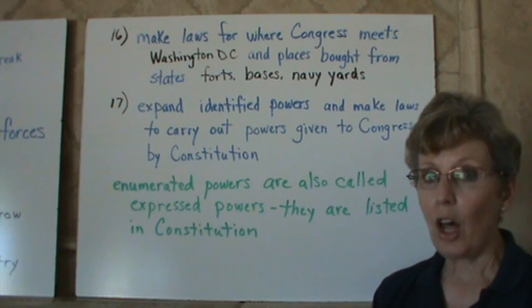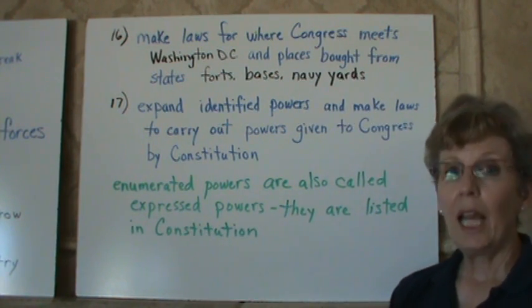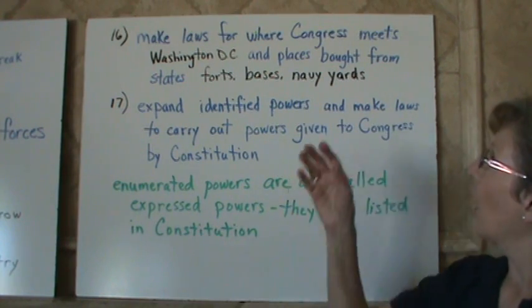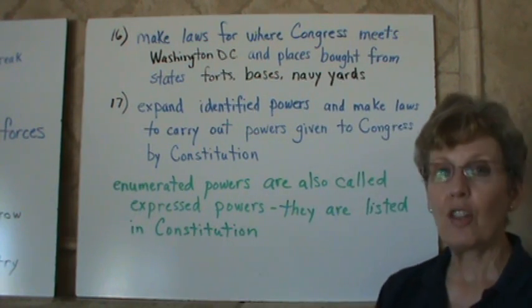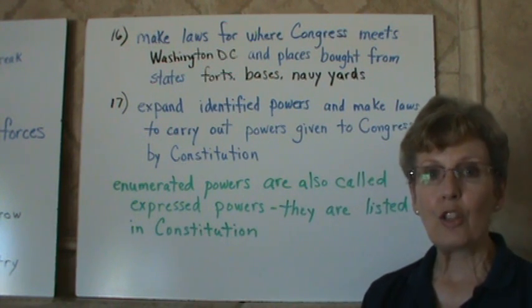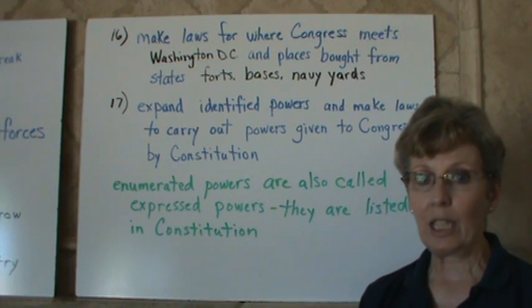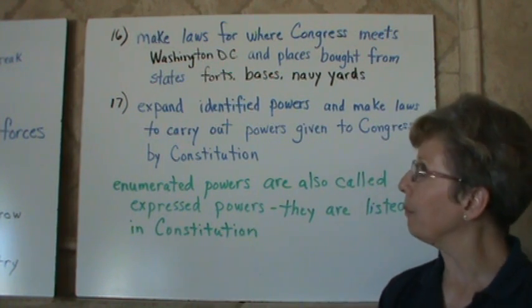Congress also makes laws for where they're going to meet, which at this time is Washington, D.C., and also for all the places that they bought from the states, such as the military bases, the Navy yards, the forts. So when you go down through Camp Pendleton, that's actually federal land, even though it's in the state of California.